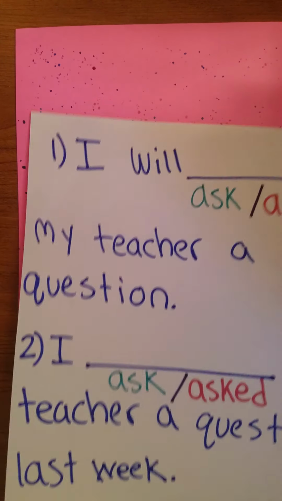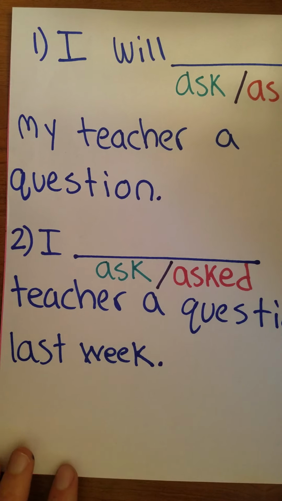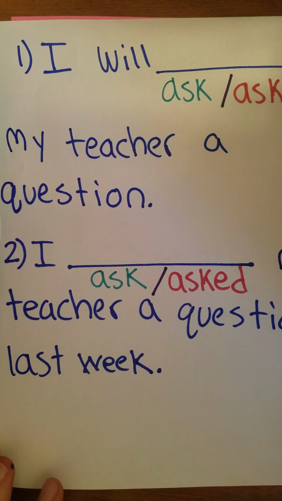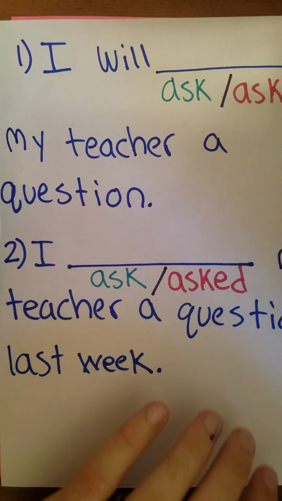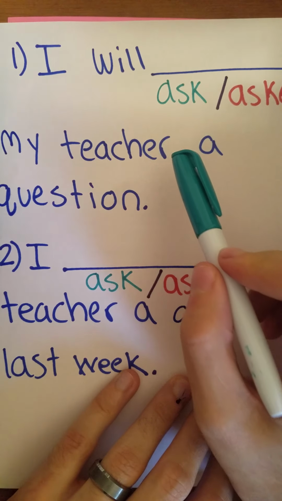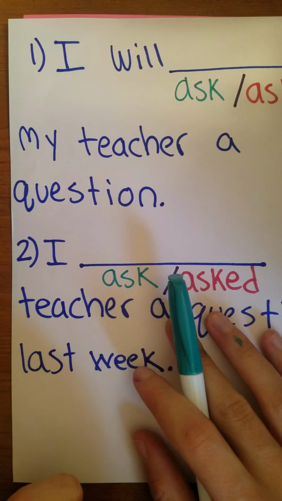Okay, friends, so your mission today is going to be to do the same thing we just did all together on your own. We have two sentences that you need to complete by filling in the word with the correct tense. Let's read the sentences. I will blank my teacher a question.